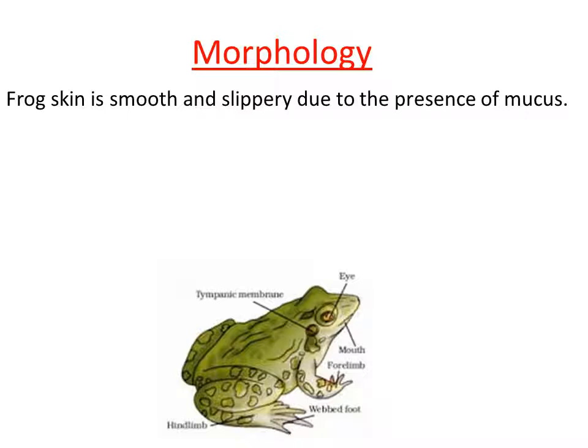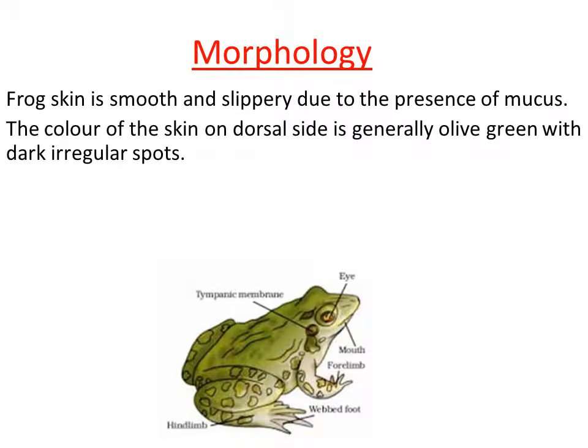Those glands secrete some fluid. That fluid is called mucus. Have you ever touched the skin of a frog? If you have touched the skin, you may understand the nature of the skin. Skin is very smooth and slippery because it consists of mucus on the surface, right?